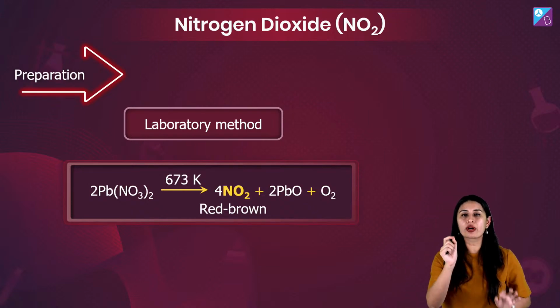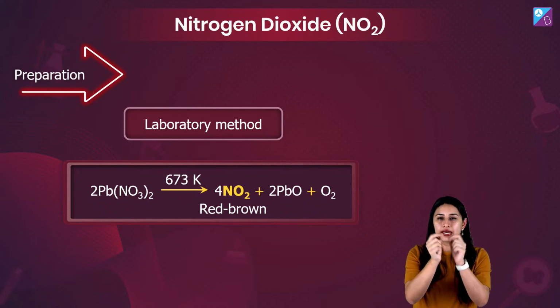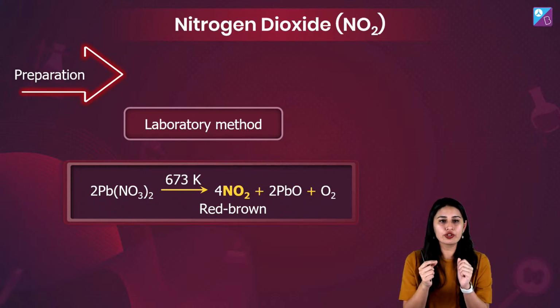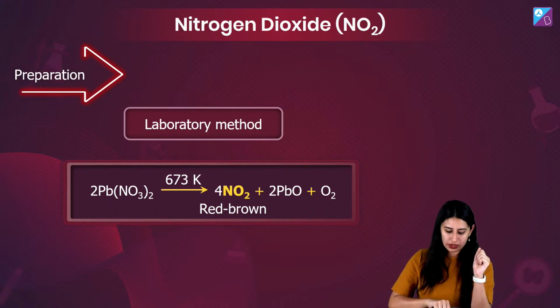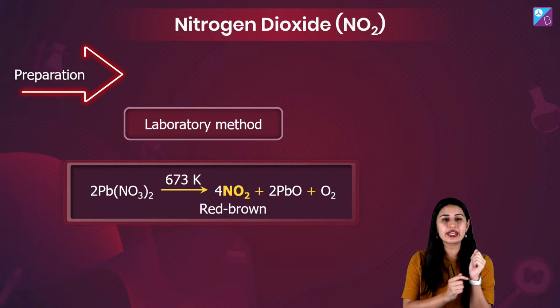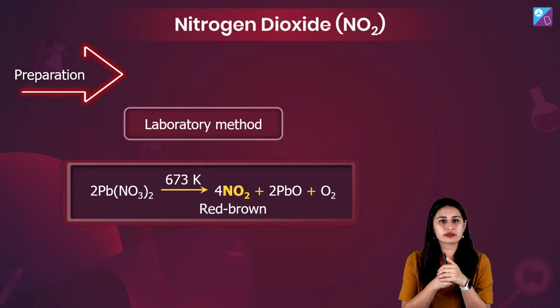The very important connecting dot for you will be this. The connecting dot will be red-brown gas. Red-brown gas.